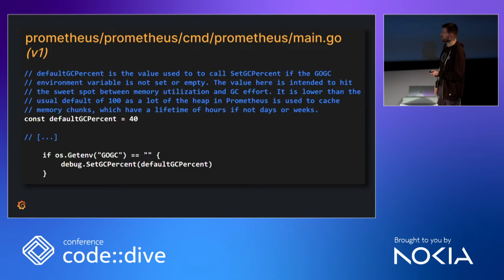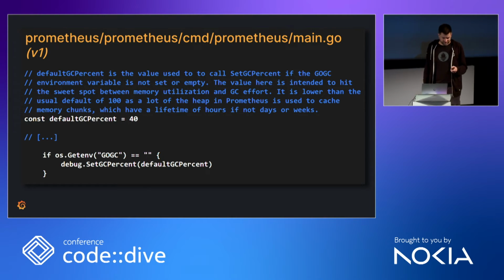And we even check if the environment variable is set, because the users could still tweak it differently if they want to. They might have a different usage pattern of their Prometheus server. So we check, is the environment variable set? And if yes, we let the Go runtime do its thing. And if it's not set, then we set it in the program. And that worked quite nicely, right? So that was a huge win for Prometheus. We don't waste half of our memory anymore. But we needed a tweak.